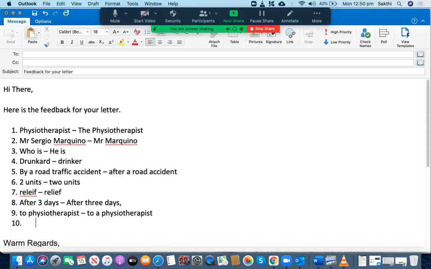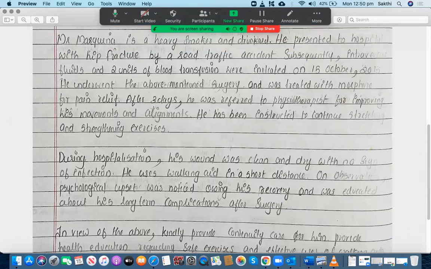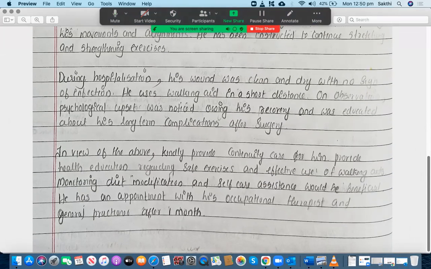Okay. All right, let me go to the next one. To a physiotherapist for improving his movements and alignments. That's all right. He has been instructed to continue stretching and strengthening exercises. That's good. During hospitalization, his wound was clean and dry with no sign of infection. That's good.